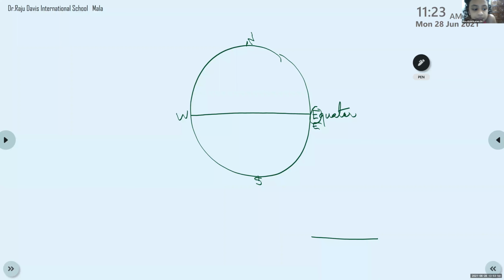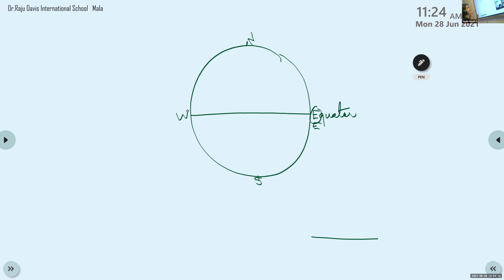Why do we describe them as latitudes? Because they are horizontal lines. She said prime meridian. Is the prime meridian horizontal? No, it is vertical, not a horizontal line.